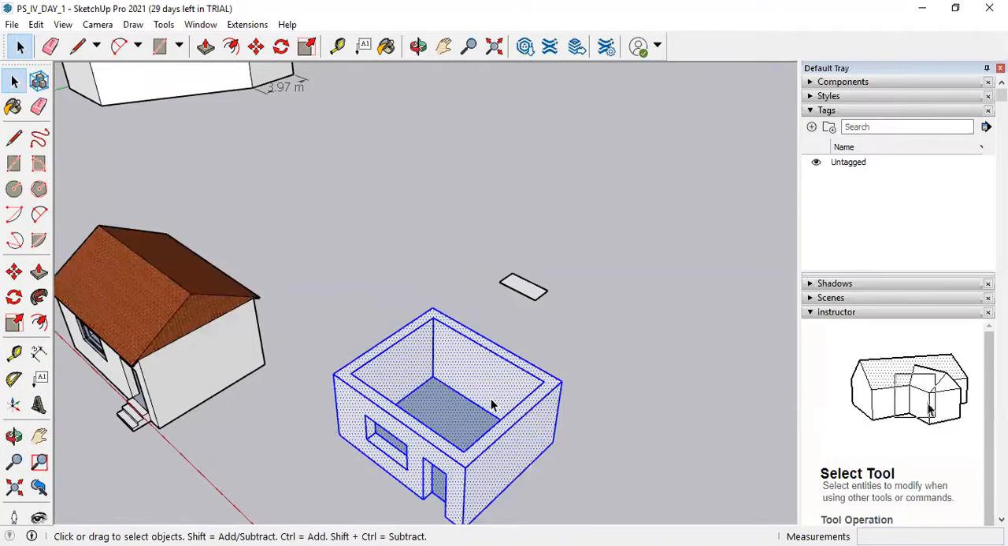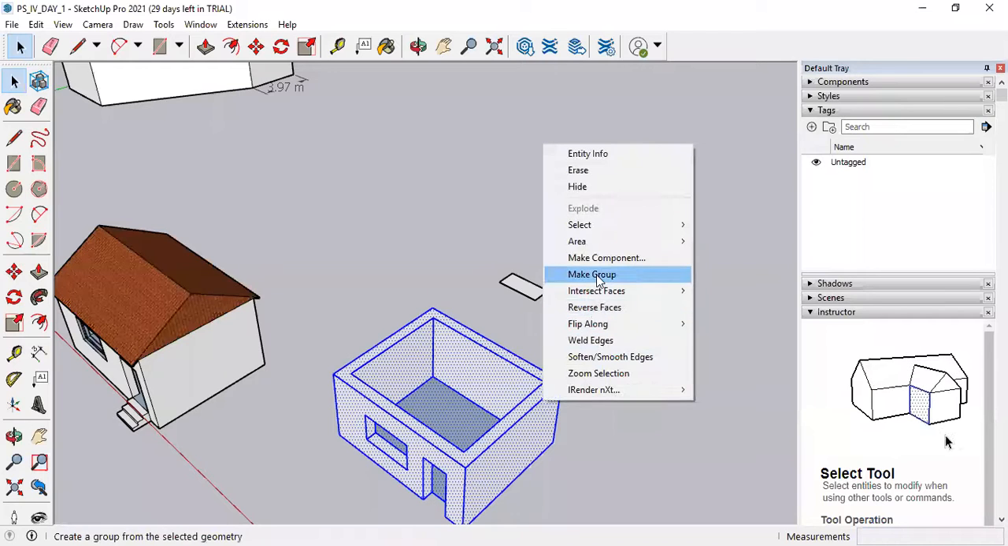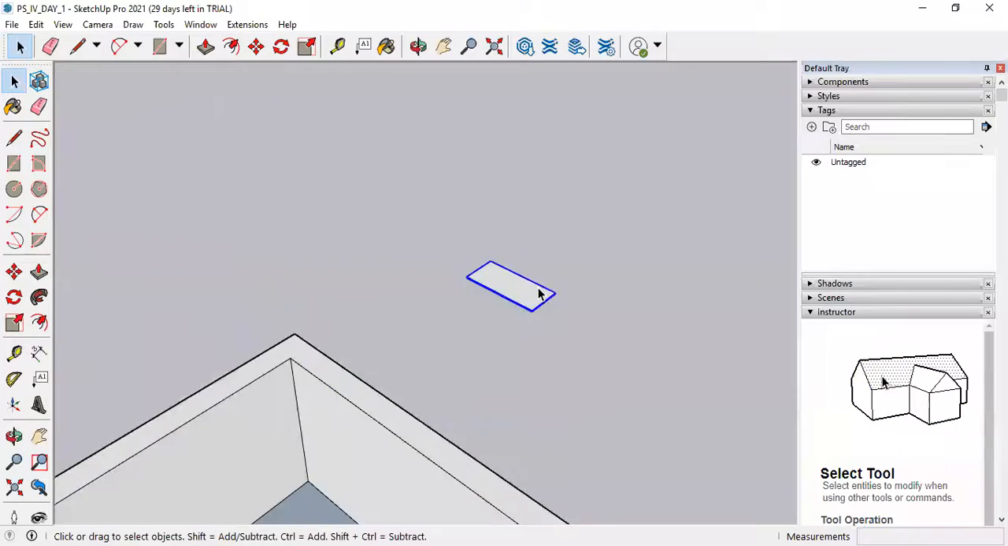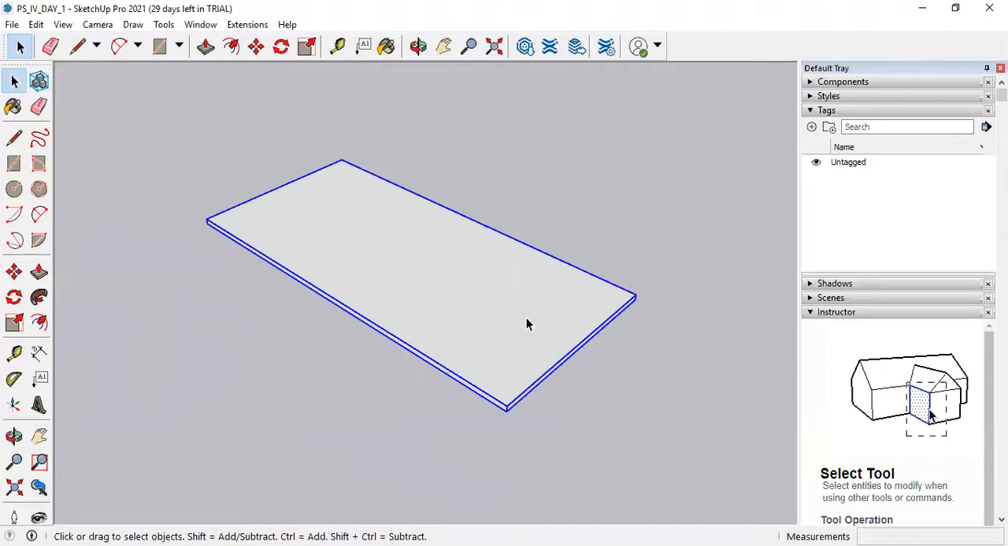If you select this house, you must triple click on this. But when you select all the objects and then make group, the second time, when you click on this, in a single click, you will be able to select that object. Look, easily I am able to select this object in a single left click. Now this is my door panel.